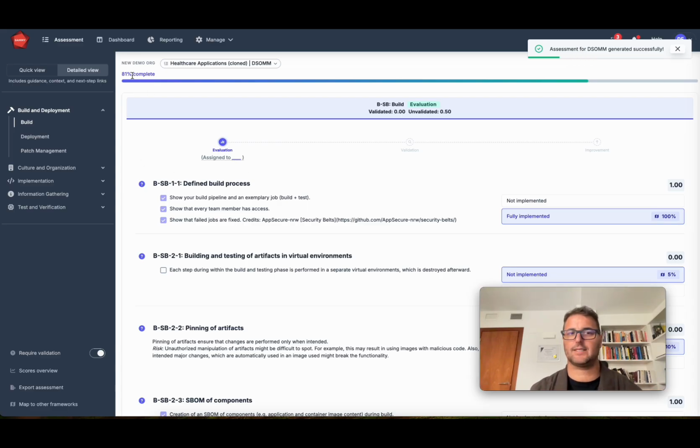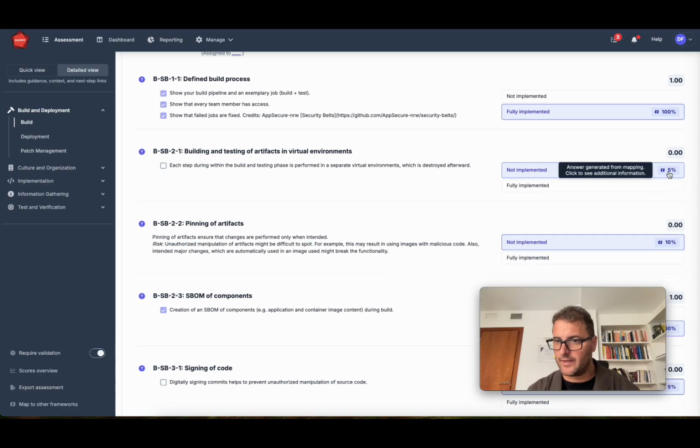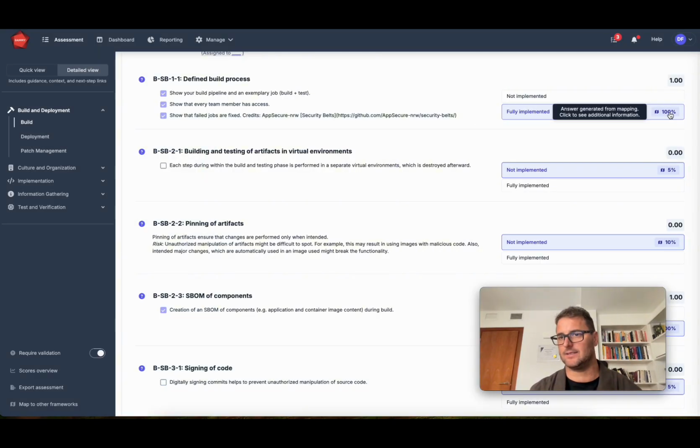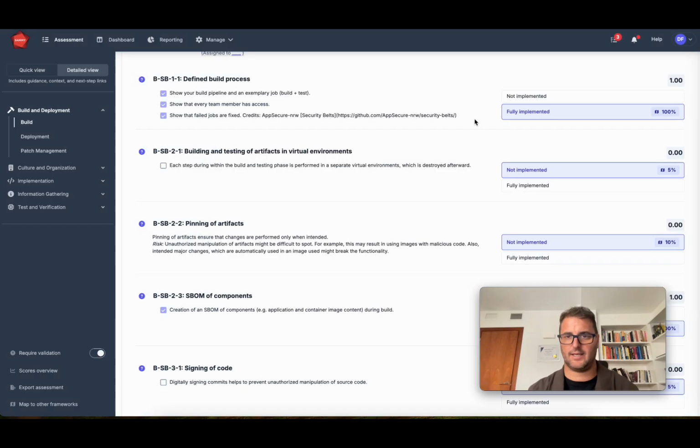So this assessment is now 81% complete. There is 19% of things that are not answered through SAM. We'll have to go answer them manually. It also tells you here how much is generated by this mapping. So it gives details on why it is this score, and how reliable this is, or how much coverage there is. That is the key here to the mapping.